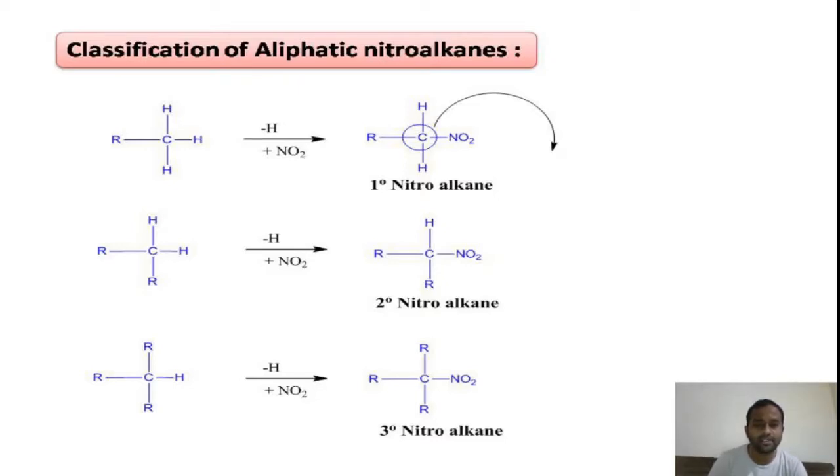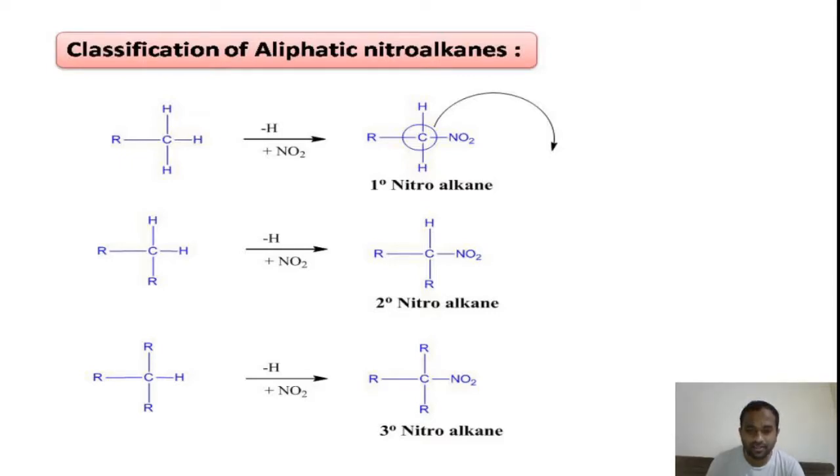If you look at the first example, here the nature of the carbon is primary. In the primary nitroalkane, on the right side you can see the circle. That carbon is a primary carbon because it is attached to only one alkyl group, and that carbon is attached to the nitro group. Therefore it is a primary nitroalkane. In the second example, the nature of the carbon attached to the nitro group is a secondary carbon. Therefore it is a secondary nitroalkane.